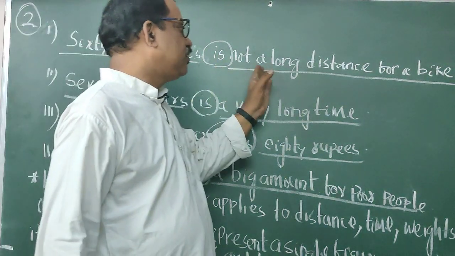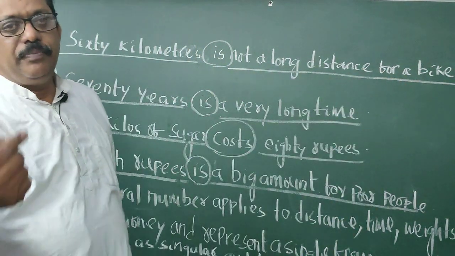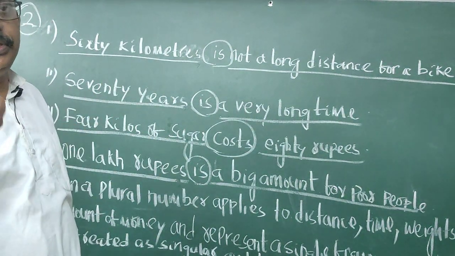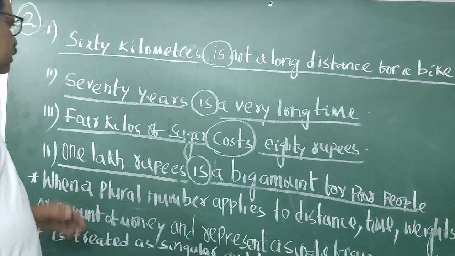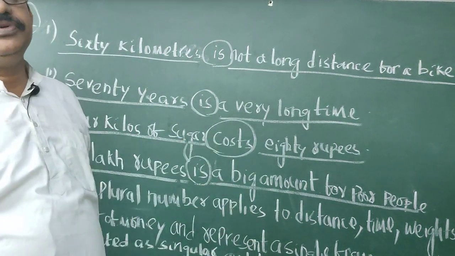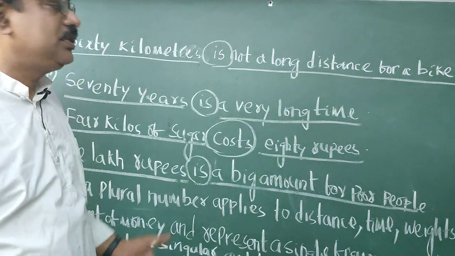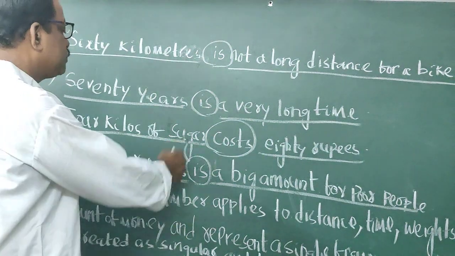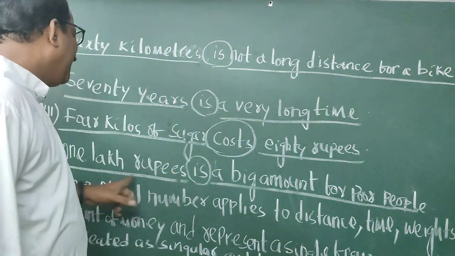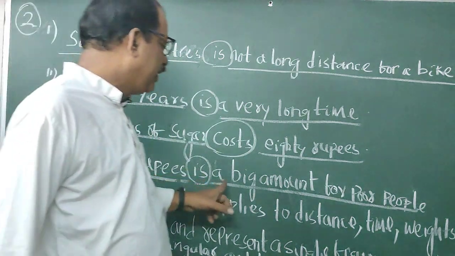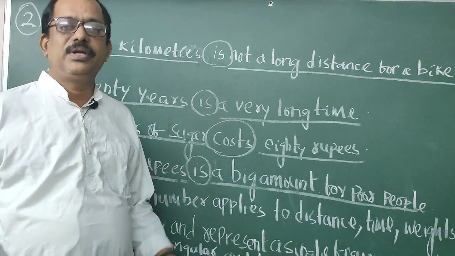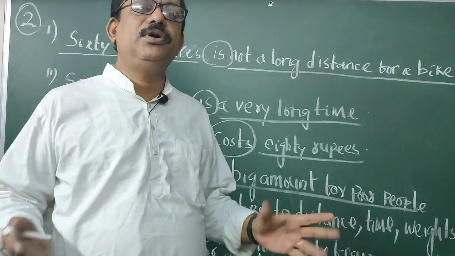60 kilometers is not a long distance for a bike rider. A bike rider, if he wants, can cover 60 kilometers in 45 minutes or 1 hour. 70 years is a very long time. A person who lives 70 years means 70 years into 365 days he lives. Long time. 4 kilos of sugar, 4 kilos, plural, but it's singular. 1 lakh rupees, plural. It is a big amount for poor people. For poor people, 1 lakh is a very big amount. For rich people, who earn lakhs of money every month, it is not a big amount.